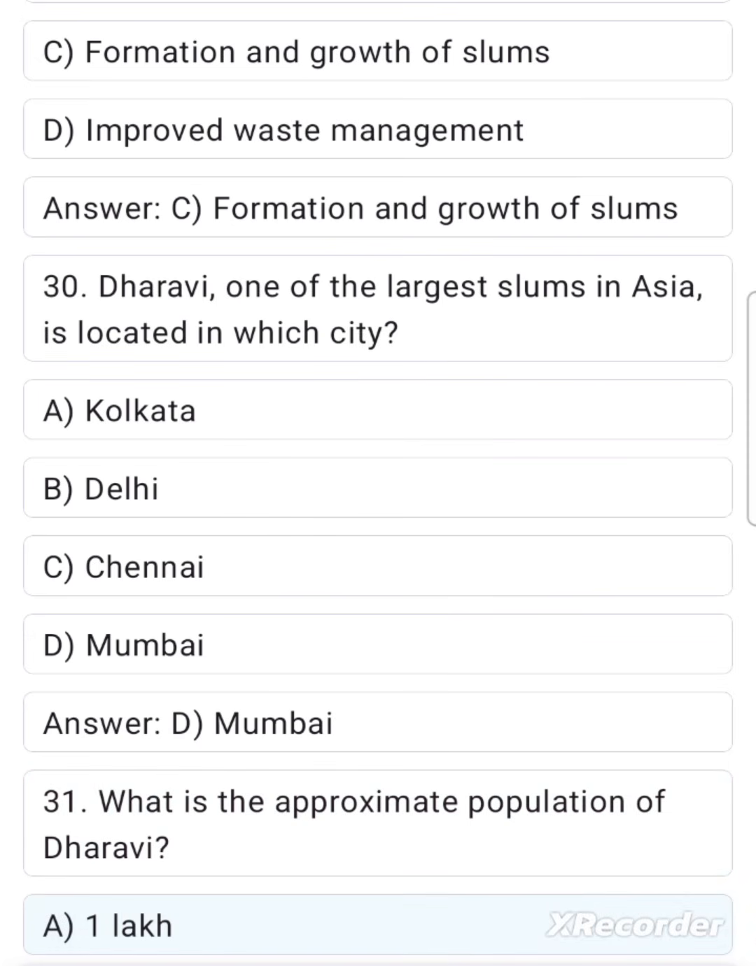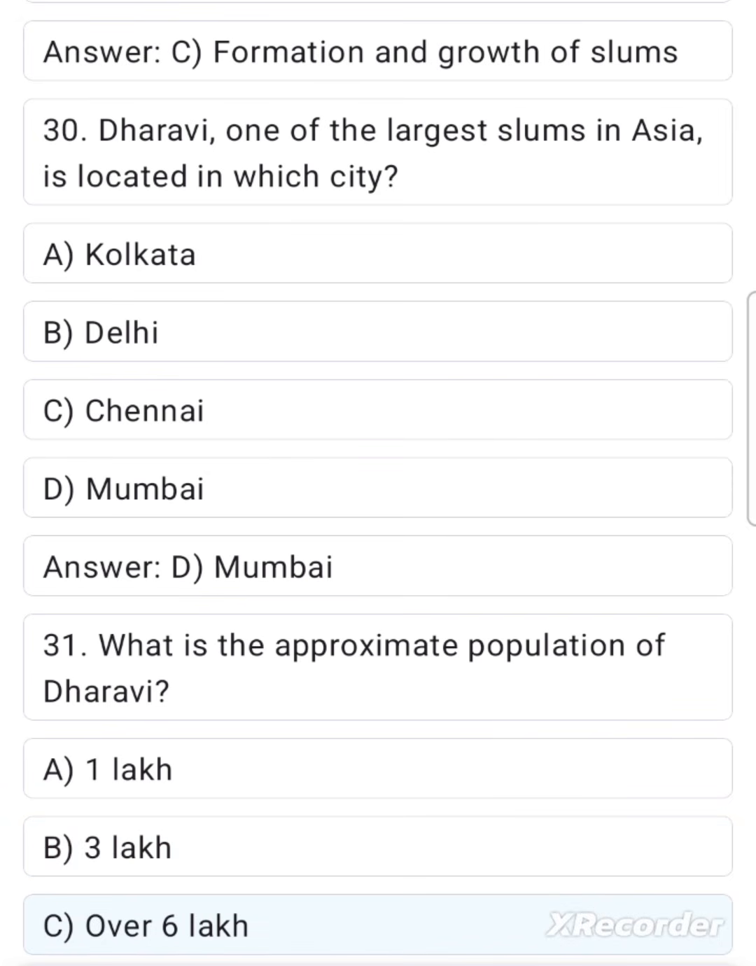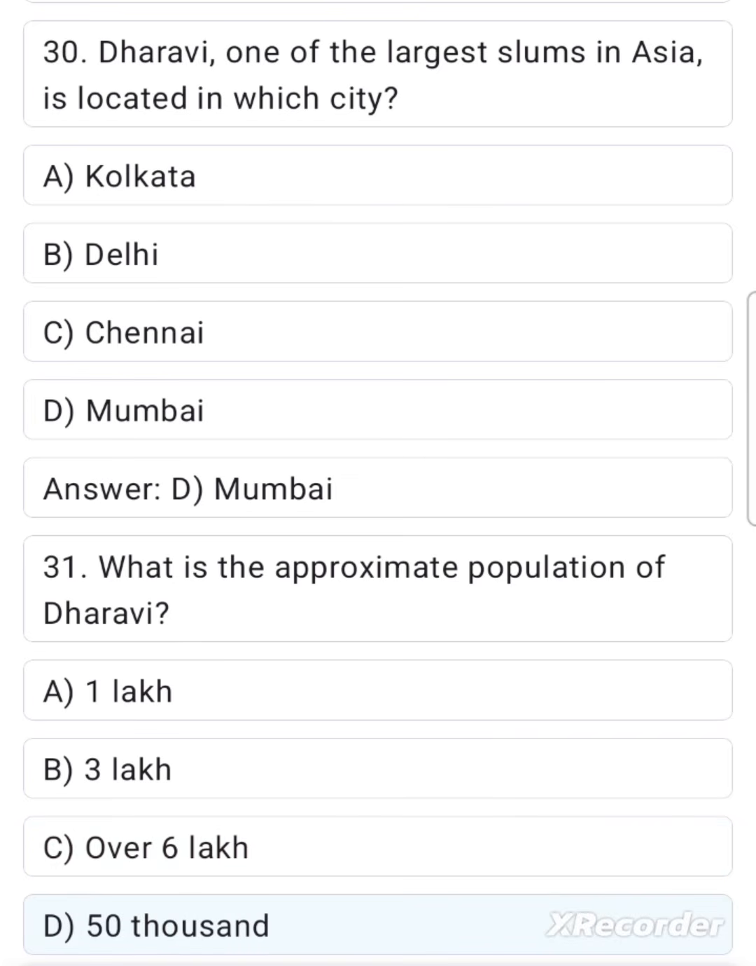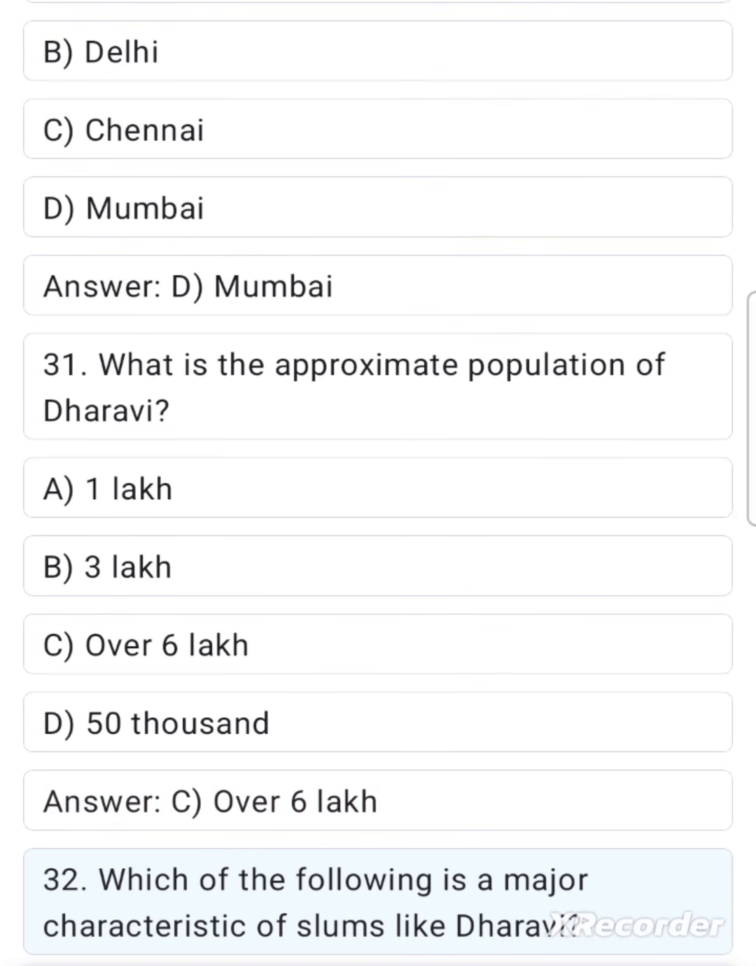A. 1 lakh. B. 3 lakh. C. Over 6 lakh. D. 50,000. Answer C. Over 6 lakh. 32. Which of the following is a major characteristic of slums like Dharavi?